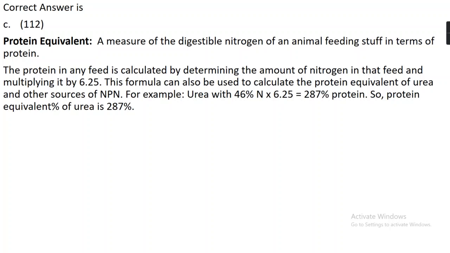For example, if we need to calculate the protein equivalent percentage of urea, urea contains nitrogen at 46%, and we multiply 46 by 6.25, then we get the protein equivalent percent, which is 287.